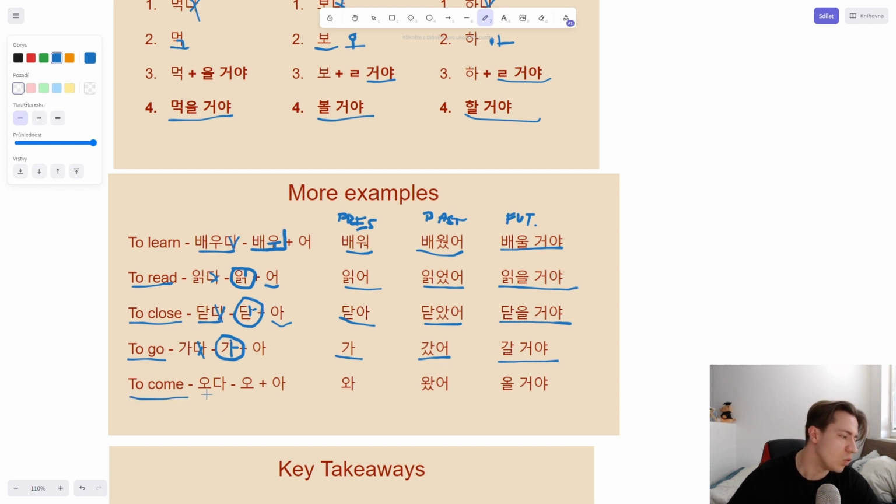Come, oda, remove da. Here we have just o, alone, standing, okay? So we need to put in a, and we create wa. Past tense, easy thing. 왔어. Future tense, go back here after removing da, and we have just o. Does it end with a vowel, this syllable? Yes, because it's o. So we put an L and koya, and we create or koya, will come.